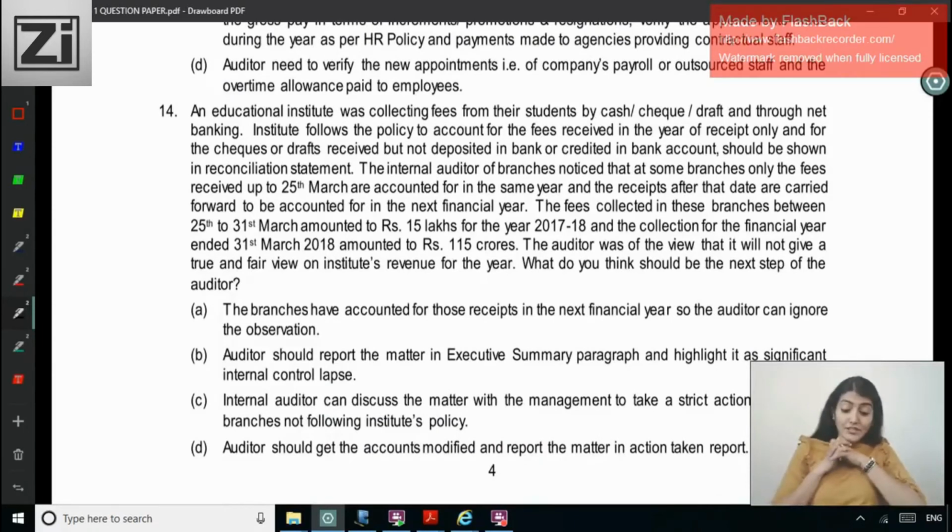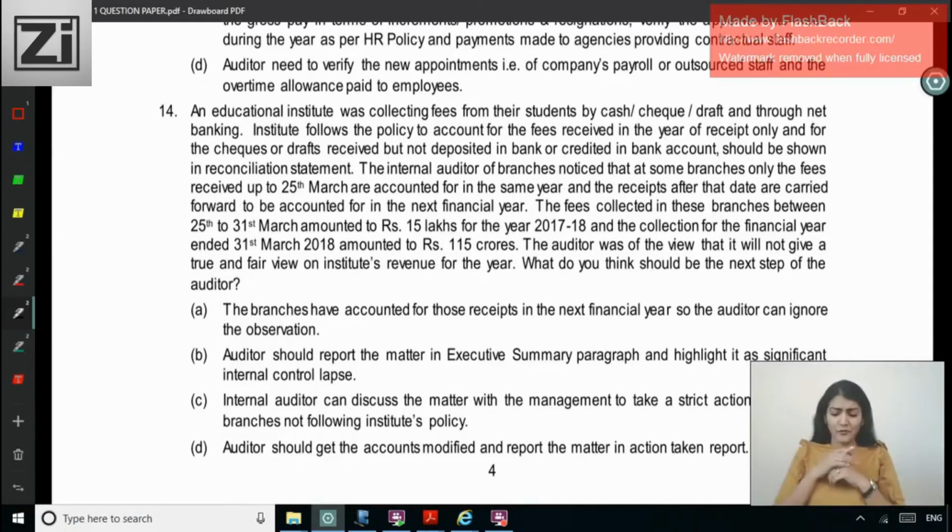Okay. An educational institution was collecting fees from their students by cash, check, draft and through net banking. The institute follows the policy to account for the fees received in the year of receipt only, and checks or drafts received but not deposited in the bank or credited in the bank account should be shown in the reconciliation statement. The internal auditor of the branches noticed that at some branches only the fees received up to 25th of March are accounted in the same year, and after that date are forwarded to be accounted for in the next financial year. The fees collected in these branches between 25th to 31st March amount to 15 lakh and the collection for the financial year is around 115 crore.